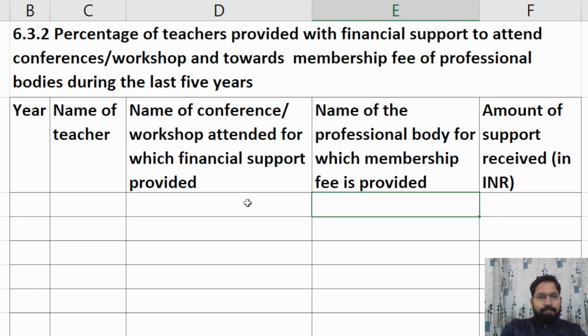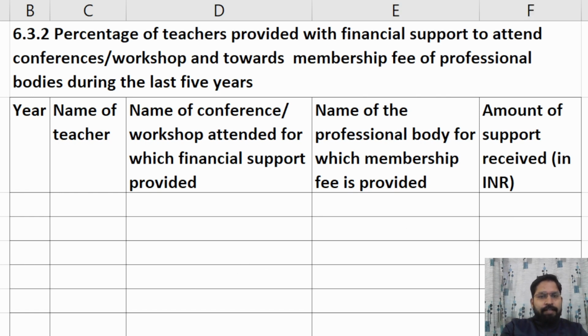Then you can enter the name of the conference and how much amount you received for that conference, and if you receive any membership, then how much amount the teacher received for this professional membership. You can provide the data here.